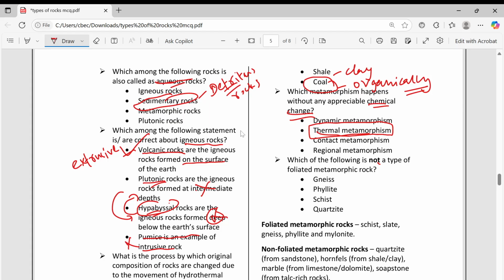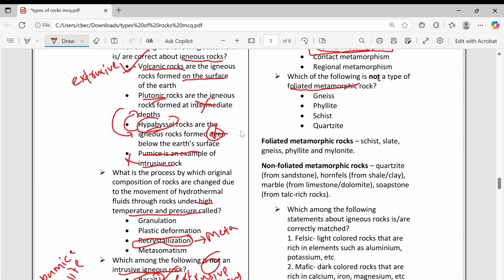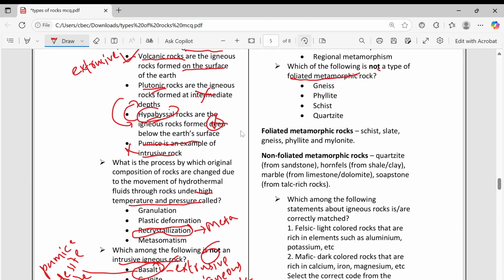Not a foliated metamorphic rock. Okay, remember the foliated examples. Foliated means you can break it like slate. That example you remember: schist, slate, gneiss, phyllite, migmatite. Okay, SHGPM, you remember, SHGPM.